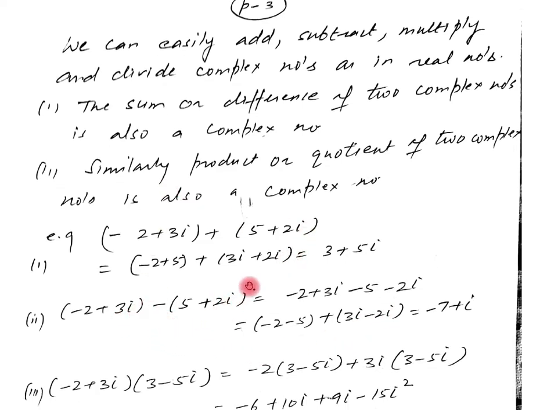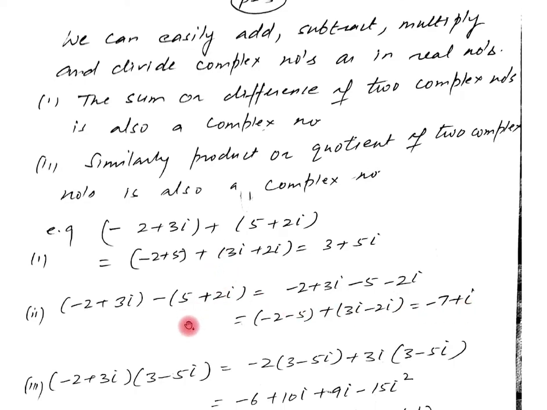Similarly, see the difference of two complex numbers. I will consider the same numbers to subtract them. Again, simplifying it, opening the bracket, we get this. Now, the real is subtracted from the real and the imaginary from the imaginary. So it becomes minus 2 minus 5 plus 3 iota minus 2 iota, which is equal to minus 7 plus iota. This is the addition of two complex numbers, and this is the subtraction of two complex numbers.